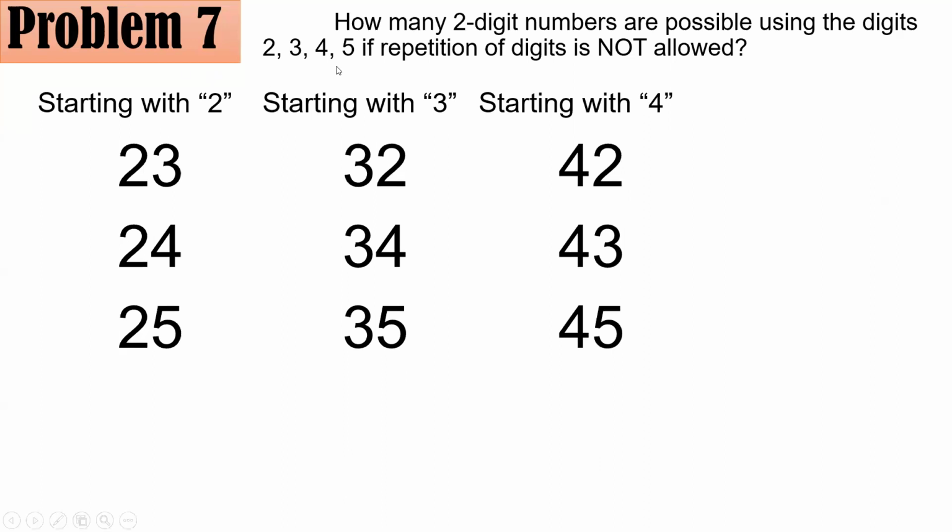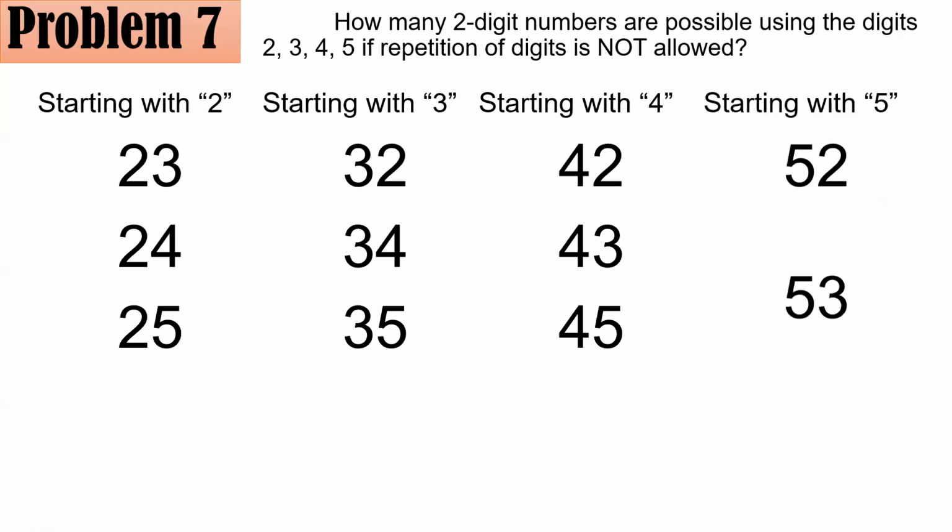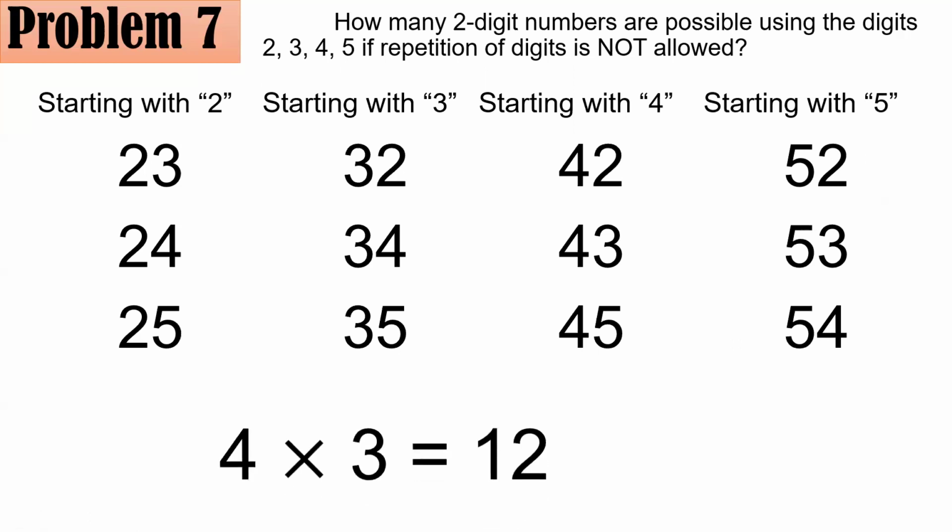And lastly, we have one more digit, which is 5. You could begin with 5. And that gives you 52, 53, and 54. So you could see we have this systematic list. And how many can you count? Or how many are there in all? Did you answer 12? If you did, congratulations. You got it right.